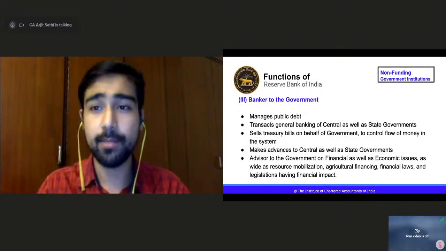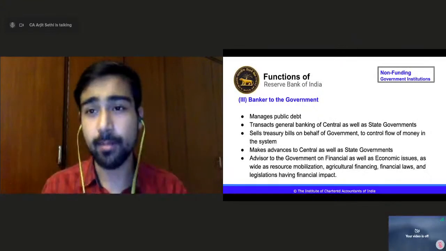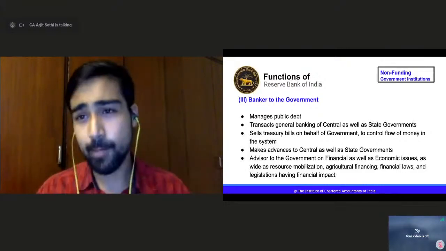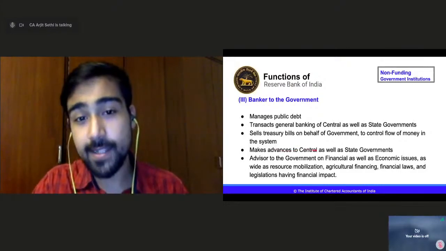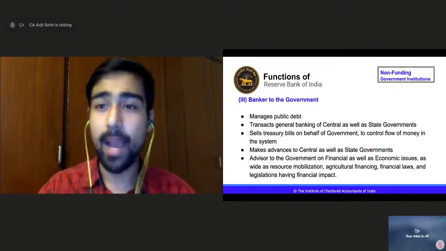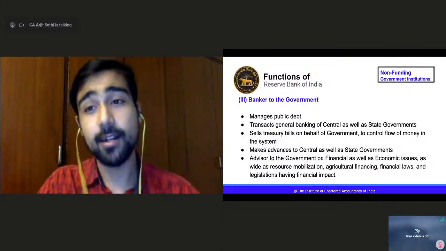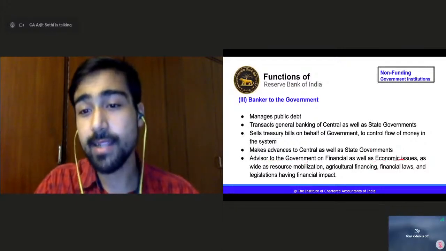You discount your bills or your debtors with the bank, right? Similarly, for the government, RBI is the bank. As simple as that. It makes advances to central as well as state governments, because it is banker to the government. It is also advisor to the government on financial as well as economic issues.